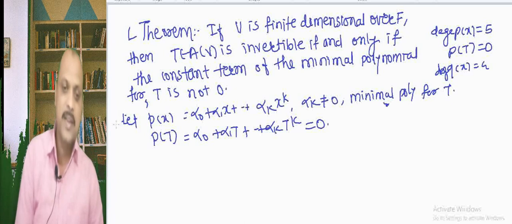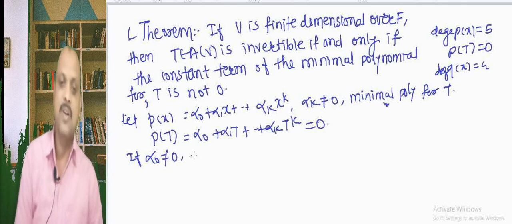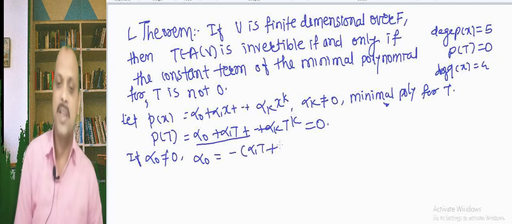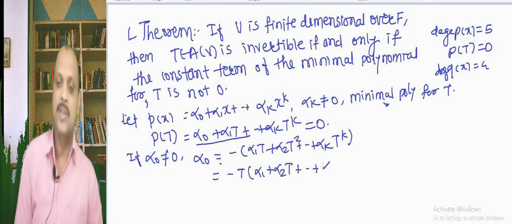Now, it is given that the constant term, alpha 0, is not equal to 0. Then we can write alpha 0 equal to minus alpha 1 T plus alpha 2 T square plus up to alpha k T raised to k. This is equal to minus T into alpha 1 plus alpha 2 T plus up to alpha k T raised to k minus 1. We write it like this.